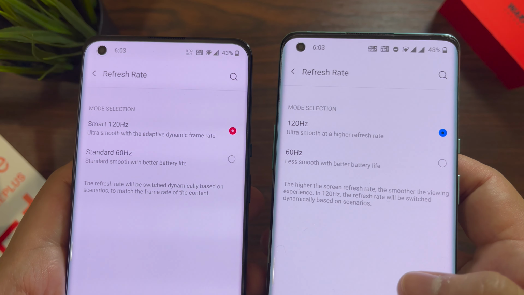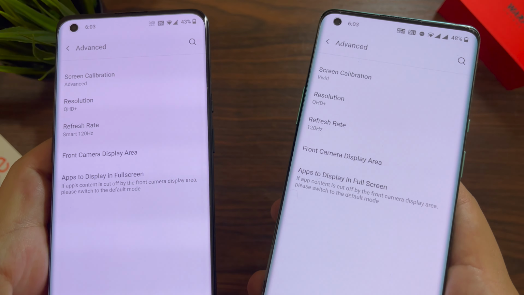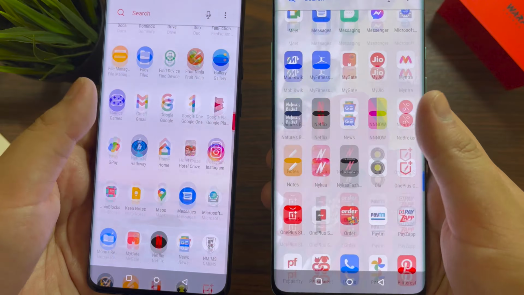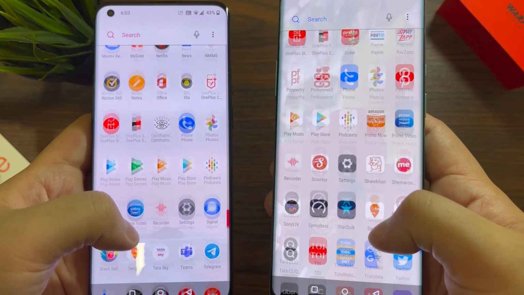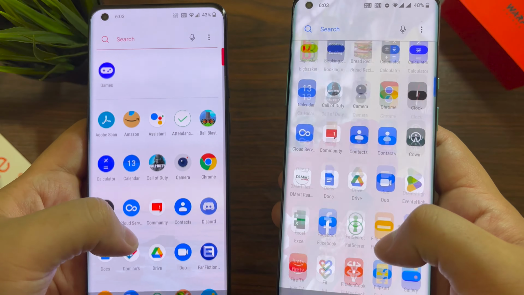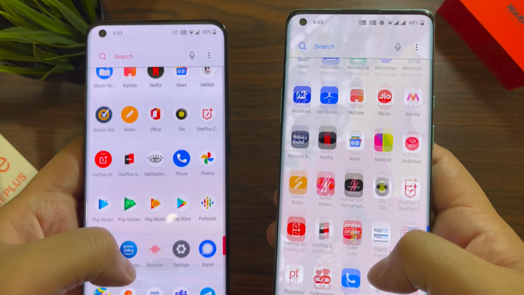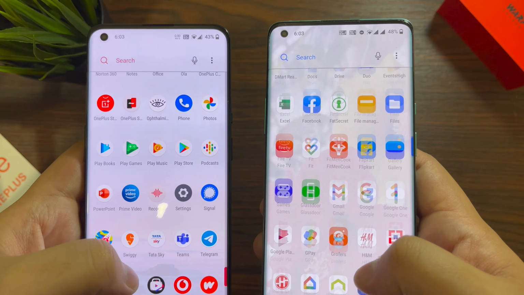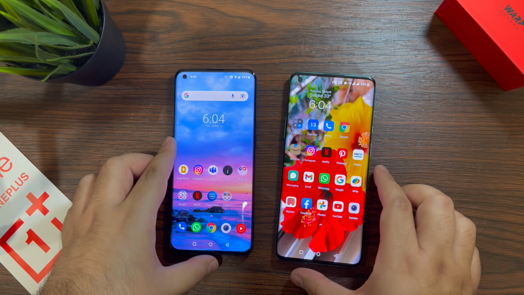Apart from that, the OnePlus 9 Pro has an LTPO panel which fluctuates between 0 Hz to 120 Hz depending upon the content you're viewing. So if you're viewing a photograph, for example, the refresh rate will be really low. If you are watching a video, it might be 30 or 60 depending upon the video you're watching. And if you're gaming, if that game supports it, you will be looking at 120 Hz.